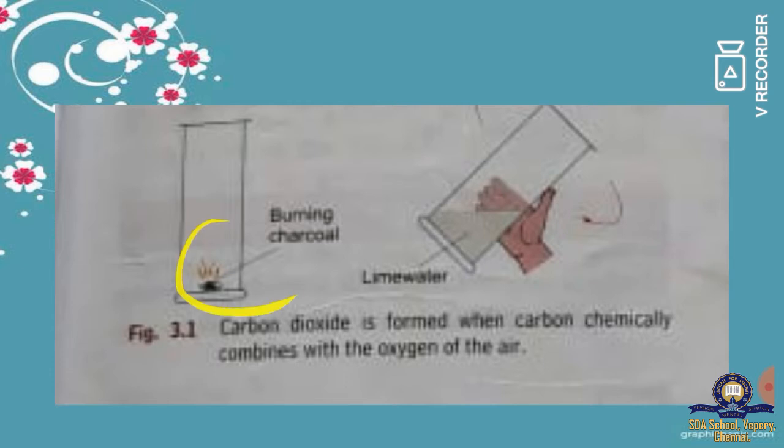Burn the charcoal. So here you can see the charcoal is burnt and we have to place the jar into it. After charcoal is burnt, cover the jar with a lid. Then pour some lime water into the jar and shake well. Now you can observe the lime water will be converted into milky white color, and this shows that carbon dioxide is formed. So by doing this activity, we can confirm that on burning charcoal, carbon dioxide is formed.